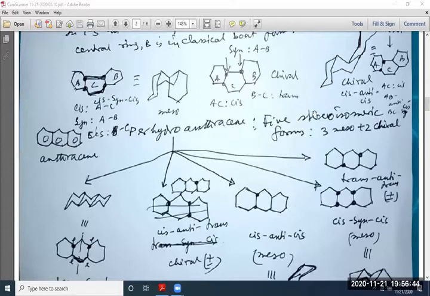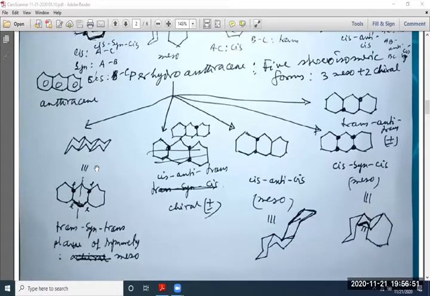So five stereoisomeric forms: three meso and two chiral. The forms are written here. Here trans, anti, trans has a plane of symmetry from this, so it is a meso form. Another form is this cis, anti, trans. This is chiral, plus and minus form is possible. And another is cis, anti, cis. This is another meso form.